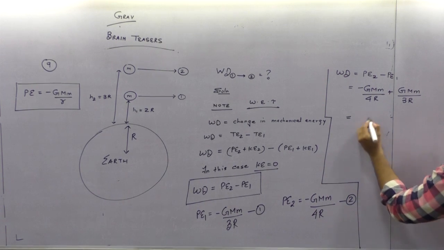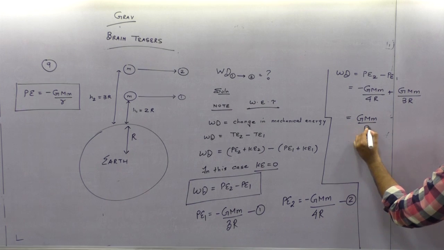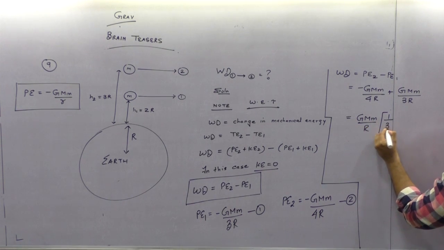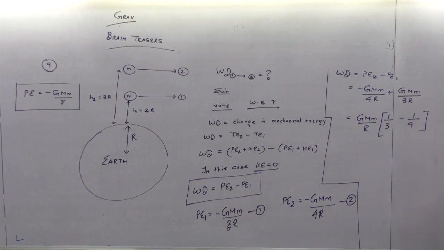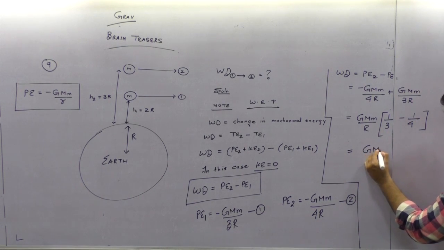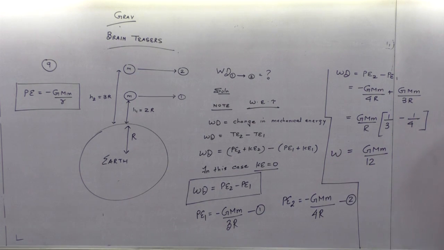Now, can I say GMm by R is common? It will become 1 by 3 minus 1 by 4. This is going to become 1 by 12. So this is going to become GMm by 12R, the work done.